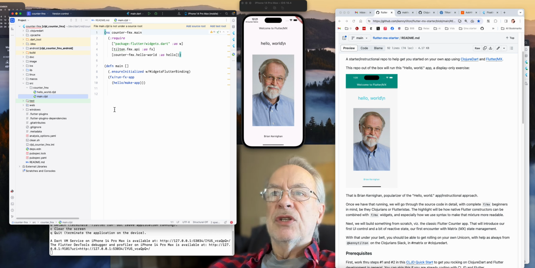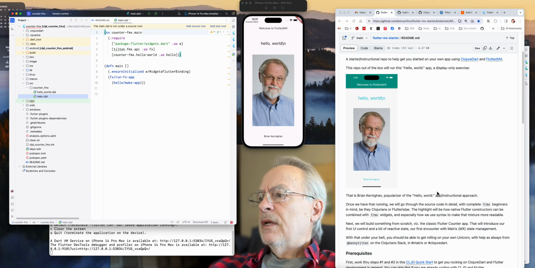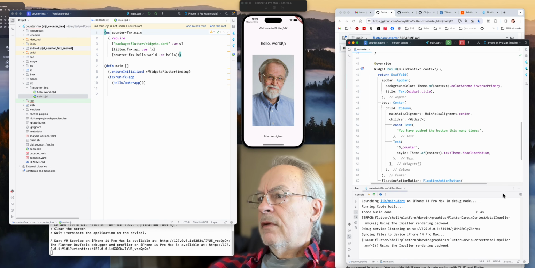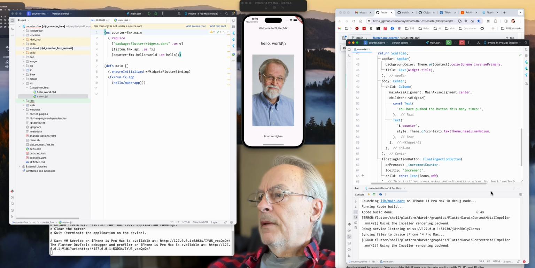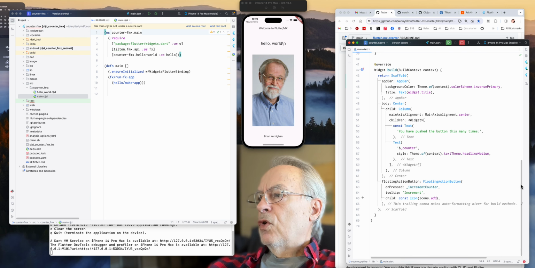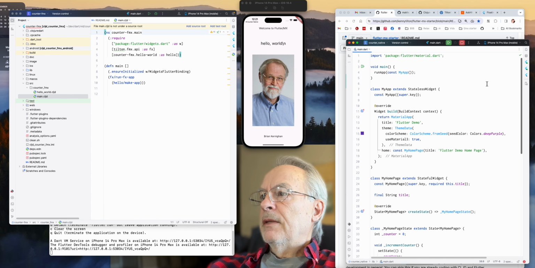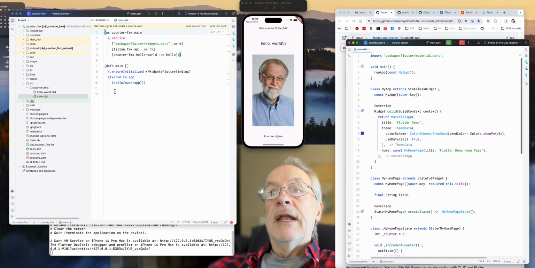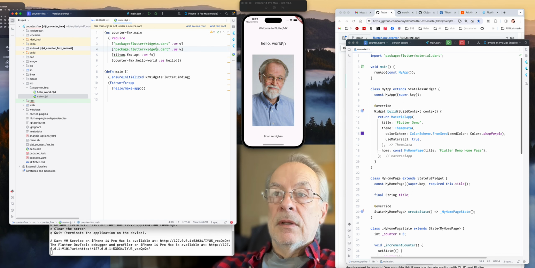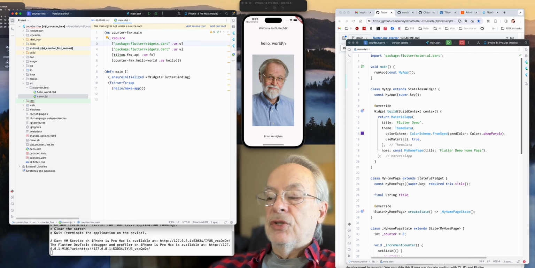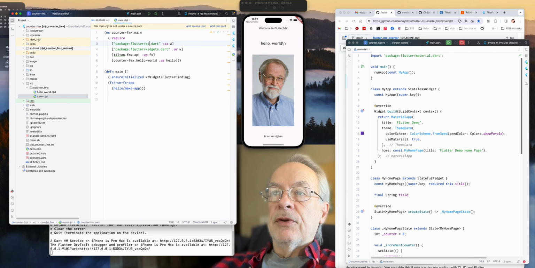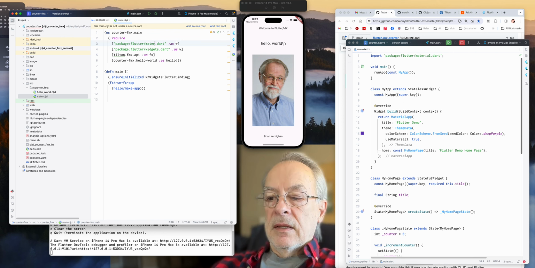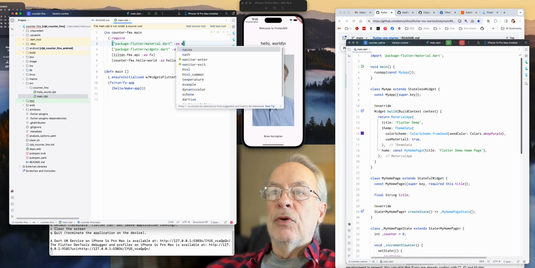So this is going to turn into our own app, and we can work right in main in this case, just so it looks as close as possible to the Dart version. I'm going to close this and give it some more room, slide up, find the material app, and that's where we're going to start. Now, unfortunately, I'm referencing the widgets library package. We're going to have to grab the material package. And I leave all these steps in so you can get a feel for what it's like to actually program with this. So this is how we pull in a new package.